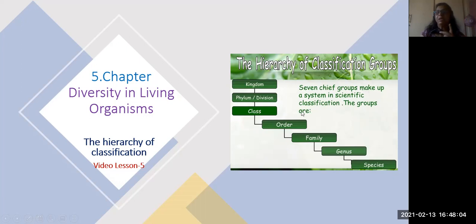Seven chief groups make up a system in scientific classification. So according to major and minor characters, they are grouped into these 7 categories. I told you the first category is kingdom, which has many living organisms. But again, according to a little differentiation among the living organisms, a single kingdom divides into different phyla or divisions.